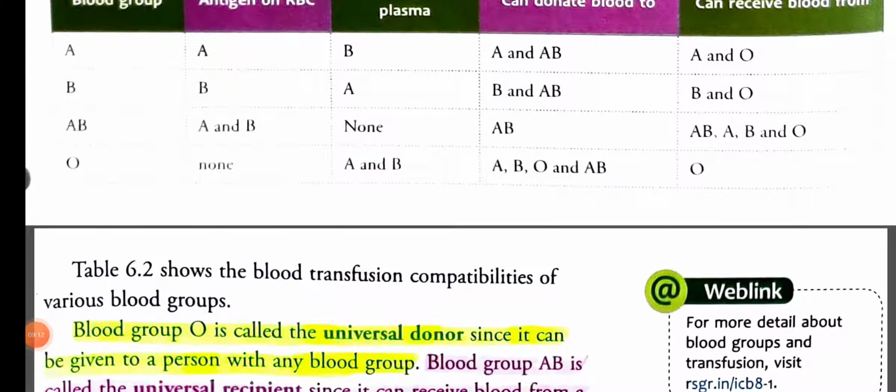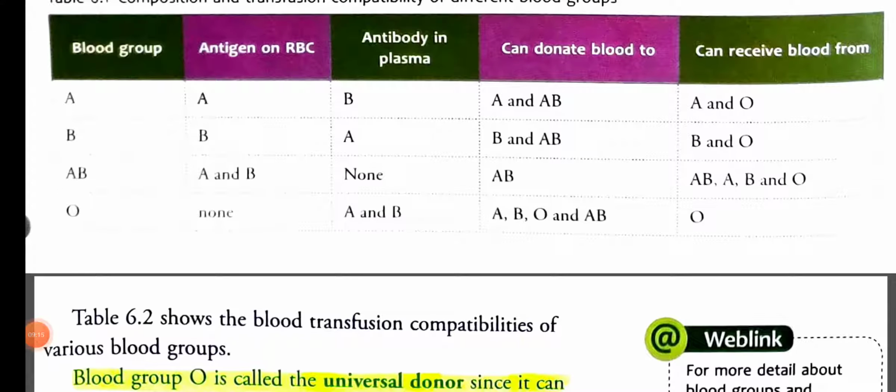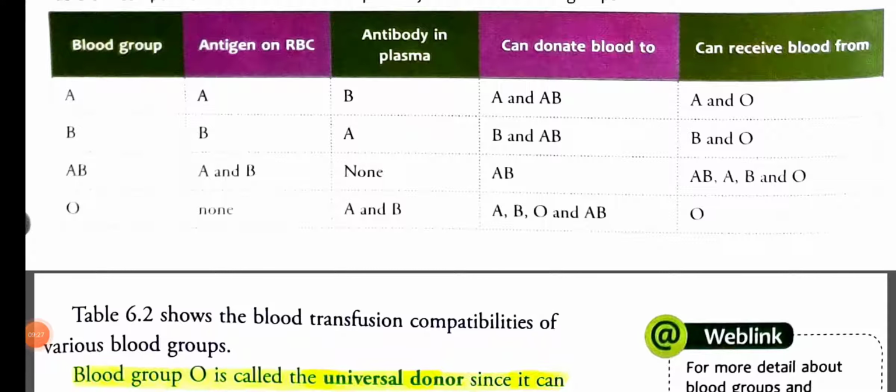Only AB can give to AB, but it can receive blood from everyone because it has both the A and B antigens, hence it can take blood from A, from B, and from O also. Okay, hence it is called the universal recipient because it can receive blood from all the blood groups.